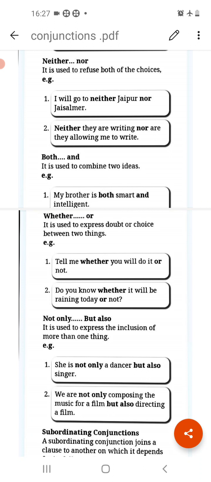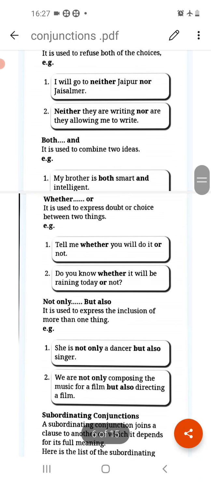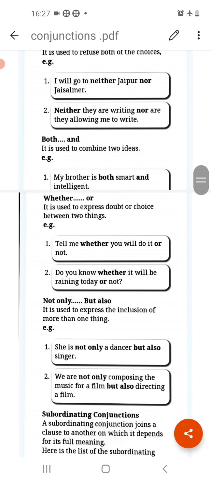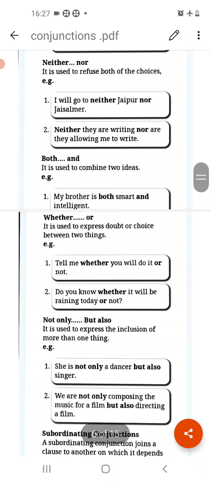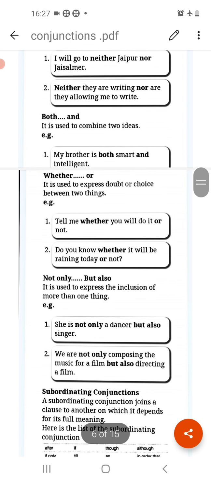Like, I will go to neither Jaipur nor Jaisalmer. Like, he is not going anywhere, neither Jaipur nor Jaisalmer. Neither they are writing nor are they allowing me to write. So it is also negative. So whenever you are expressing two choices and you are refusing both the choices, for that we use neither nor.